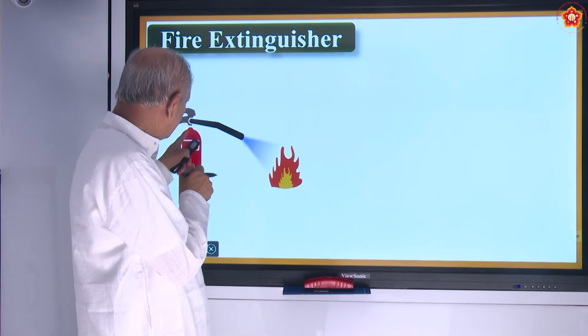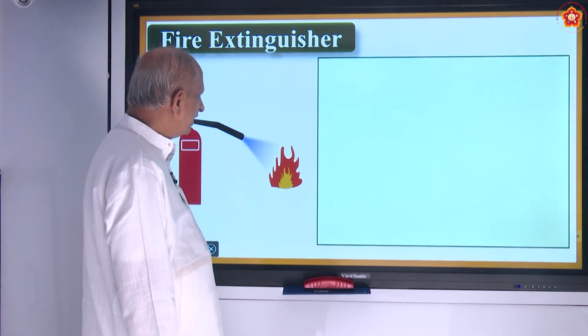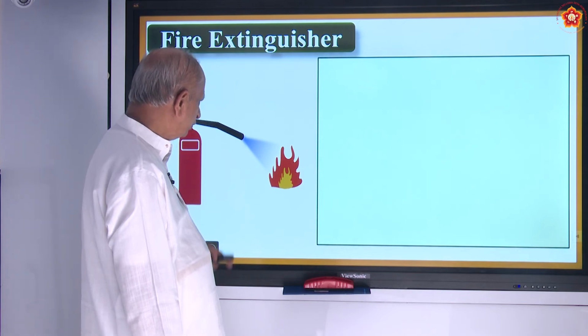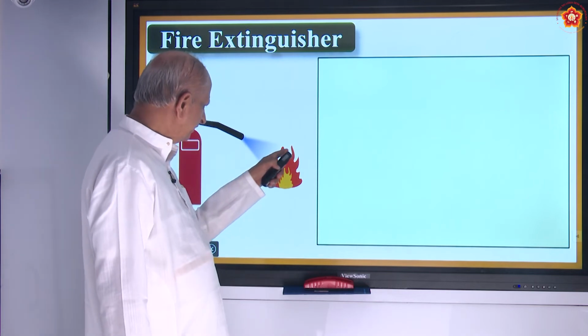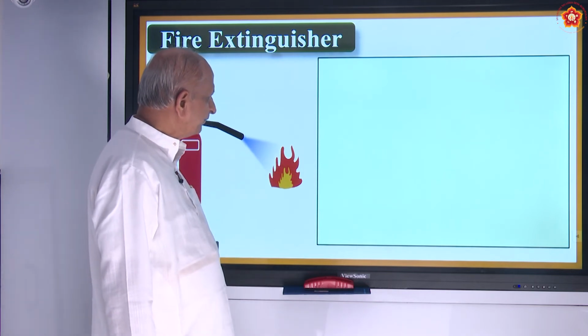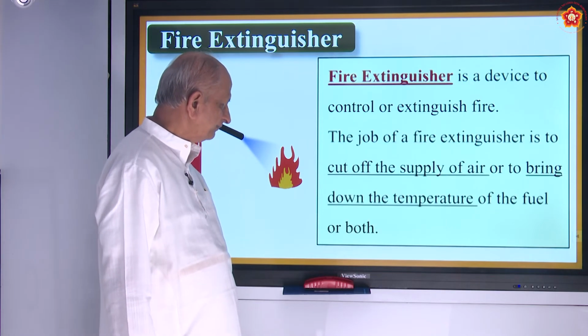So here this is called a soda acid fire extinguisher. Extinguishing means putting off. Here you can see burning fire, it can be put off. It's a device to control or extinguish fire.